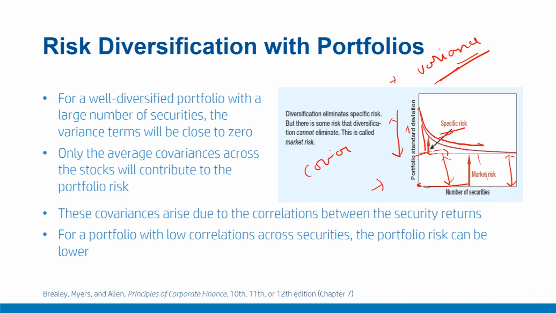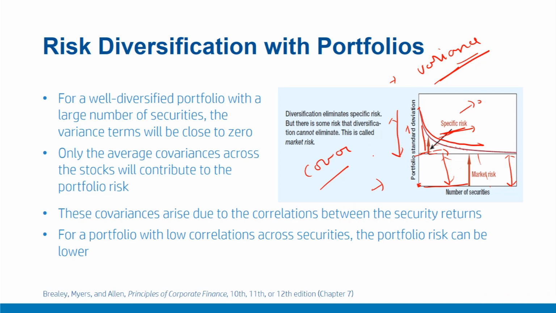Now, if we want to further decrease the risk which is driven by these covariances, we would like to select securities that have low correlations with each other. As you keep on adding more and more securities in a portfolio, this specific risk is almost close to 0. And if you add all the securities available in the market, the overall risk that remains will only constitute this risk that is driven by these covariances.